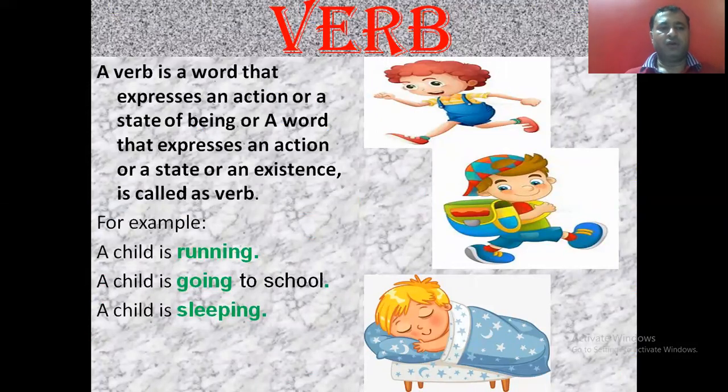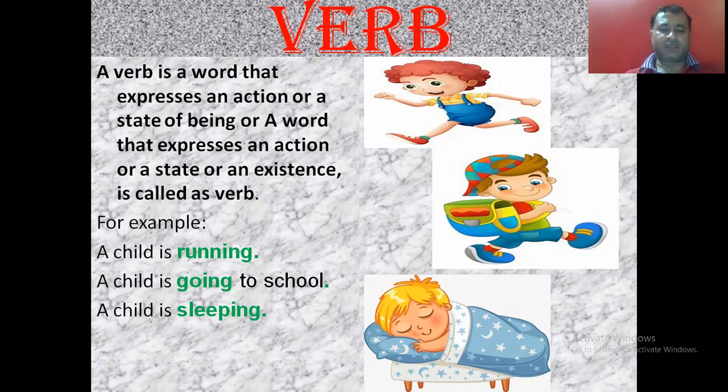So first of all, what is a verb? Verbs are the words in a sentence that indicate an action, a state of being, or an existence. Or simply you can say that a word that expresses an action or a state or an existence is called a verb. Means any word in a sentence which tells us about the action or state or existence. मतलब कि कोई भी वर्ड जो एक सेंटेंस में जो हमें बता रहा हो कि ये एक्शन हो रहा है या किसी स्टेट में है या कोई एग्जिस्टेंस बता रहा होगा, तो देन दैट वर्ड इज कॉल्ड एज वर्ब.